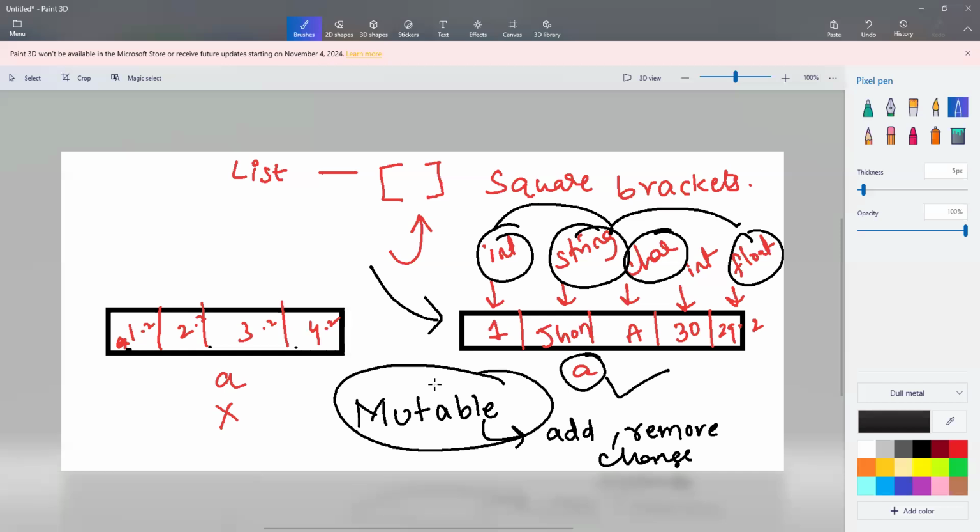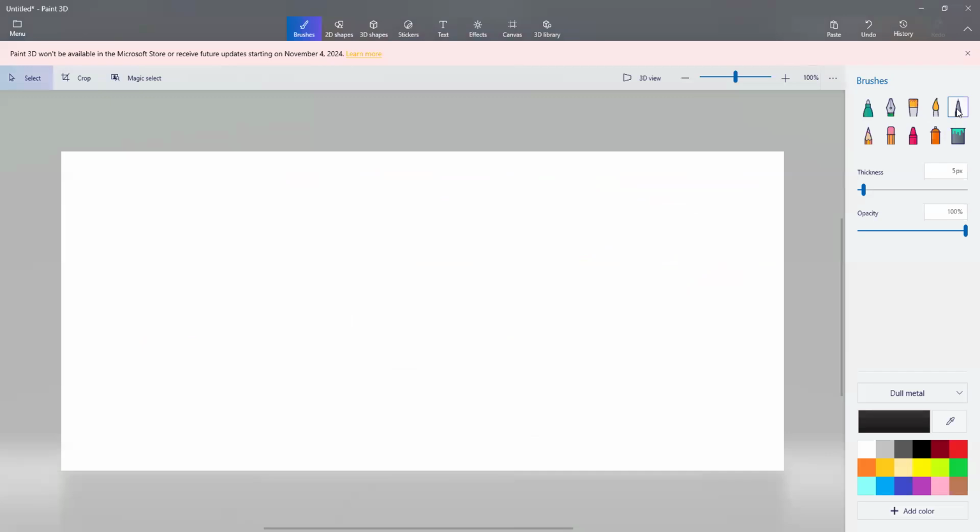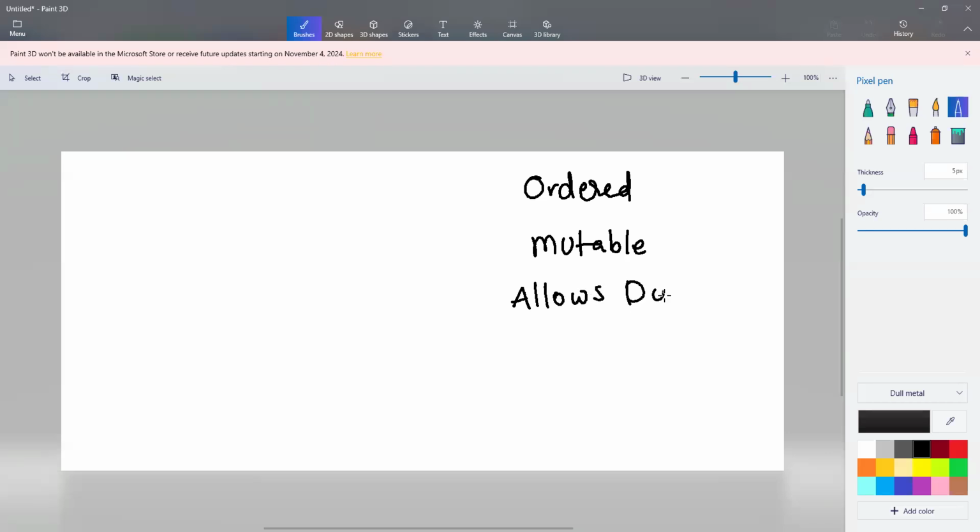Elements are flexible, right? So here I'm noting down the characteristics of list: ordered elements, next mutable, next list allows duplicates, and as I mentioned, list can hold elements of different types. Different types means we can simply call it heterogeneous items.